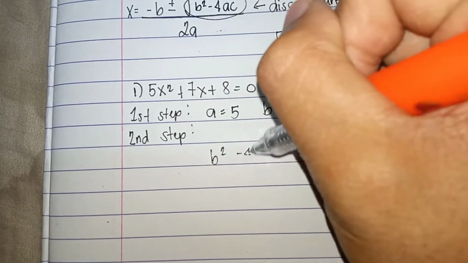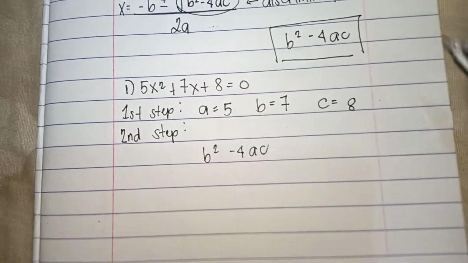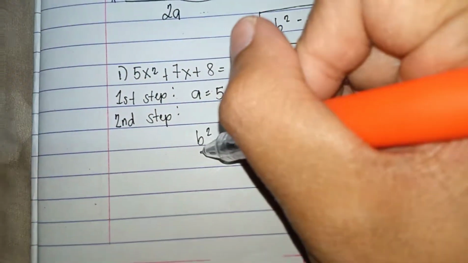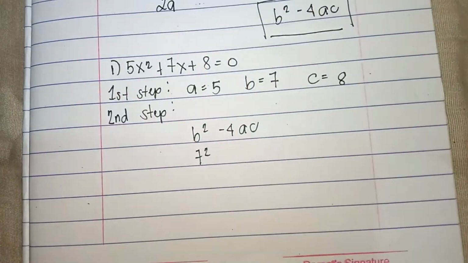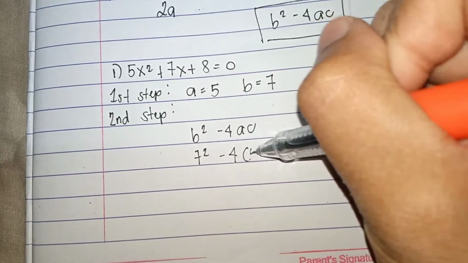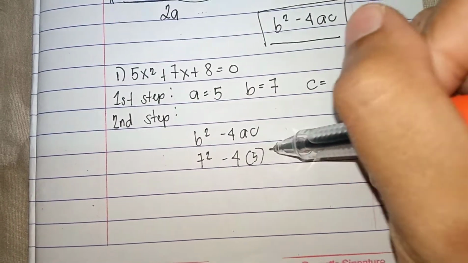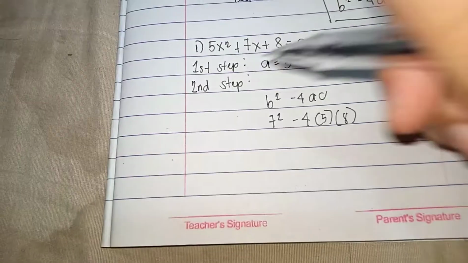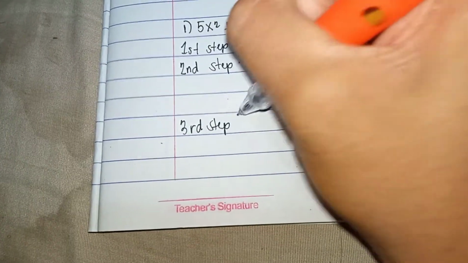So b squared minus 4ac. What is b? 7, so 7 squared. What is a? 5. What is c? 8. Third step is to simplify.